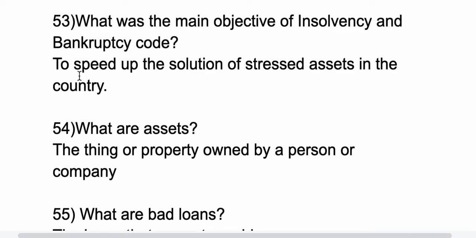Okay, now 54th question, what are assets? The assets are the things or the property owned by a person or a company. So, I have a house, I have a gold of 1 kg. So, a house and a gold come under assets. Okay, so I can sell those things and I can get money. So if I am getting that amount, these are called assets.